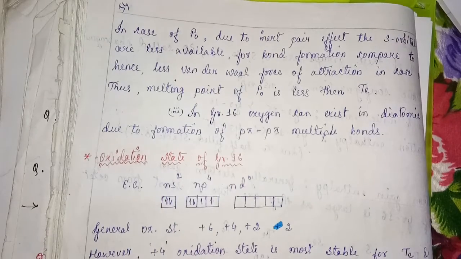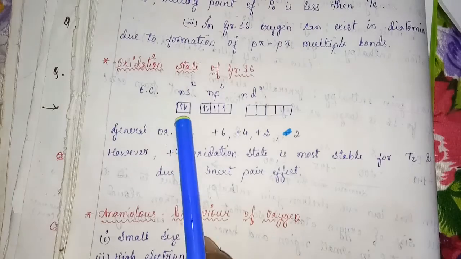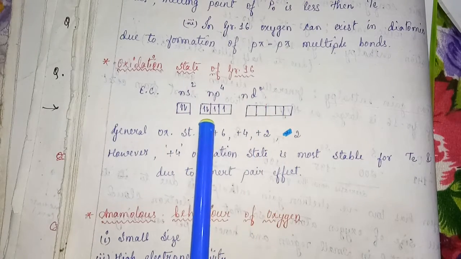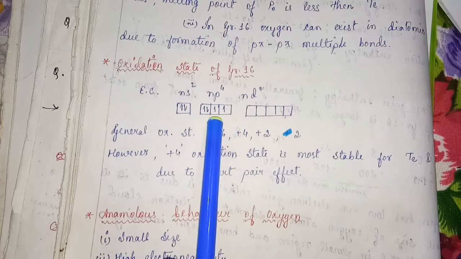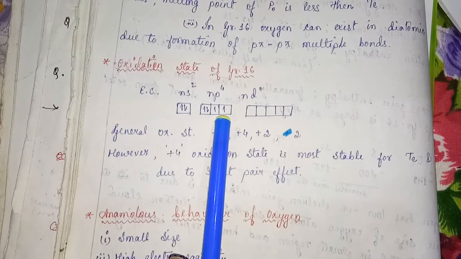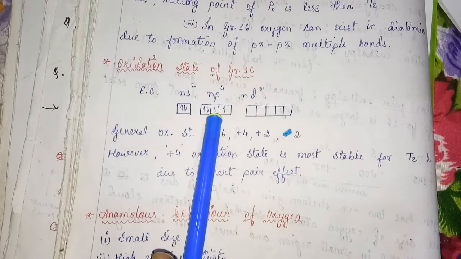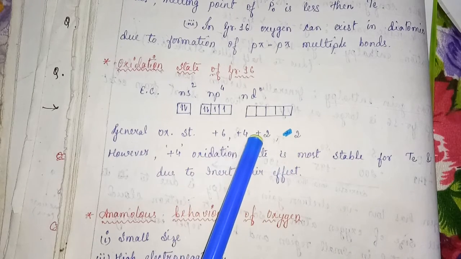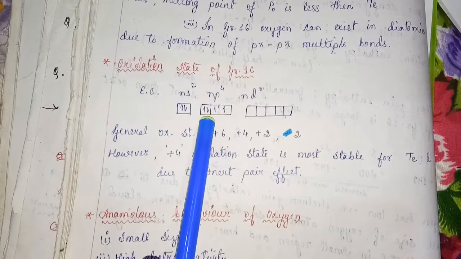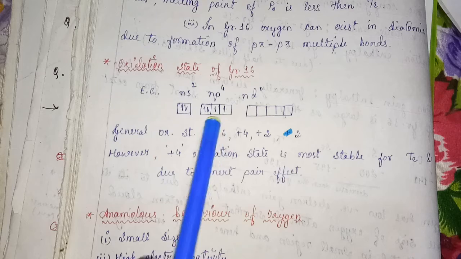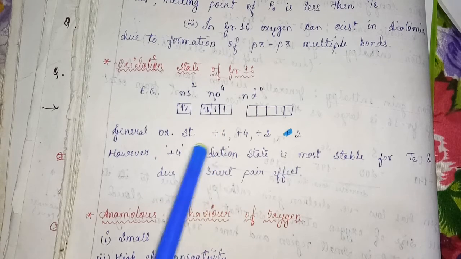Oxidation state of group 16. The configuration is ns2 np4 nd0. It can gain 2 electrons, so its oxidation state becomes -2. It can lose these 2 electrons, and the oxidation state becomes +2. It can lose 4 electrons, and the oxidation state becomes +4. It can lose all 6 electrons, and the oxidation state becomes +6.